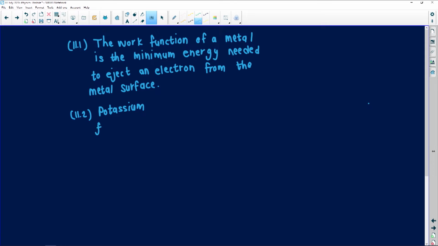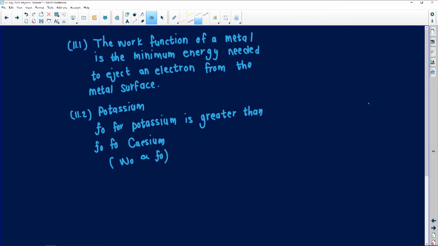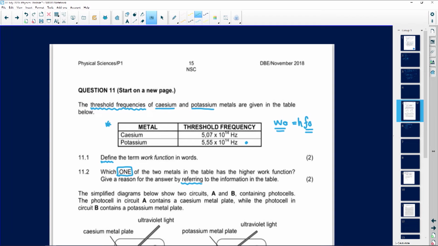So you can say f₀, which is the threshold frequency for potassium, is greater than the threshold frequency for cesium. Just remember that W₀ is directly proportional to f₀. I always love referring back to my formulas to help me make a decision.